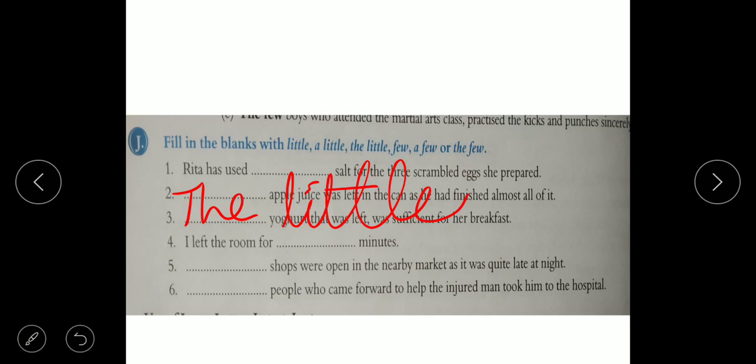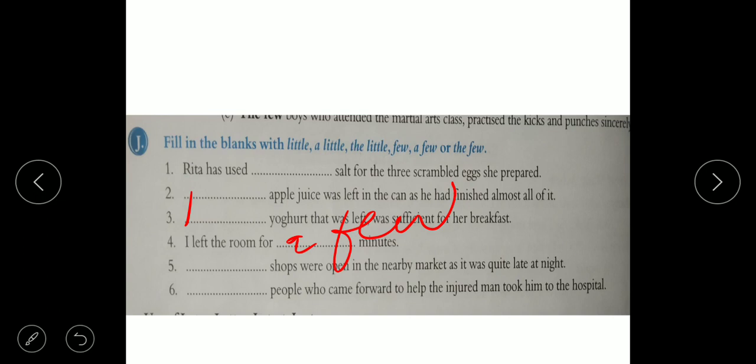I left the room for a few minutes. Few shops were open in the market. Shops are countable, so few shops. People are also countable. The few people who came forward to help the injured man took him to the hospital. So the few. Understand? For uncountable you have to use little, and for countable use few.